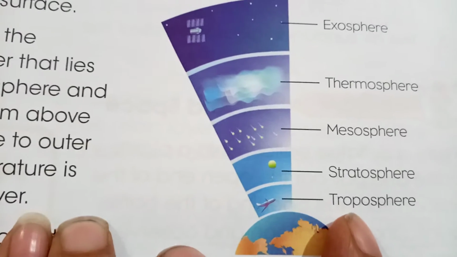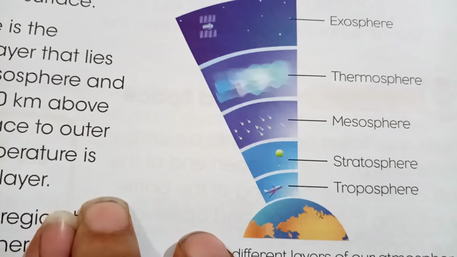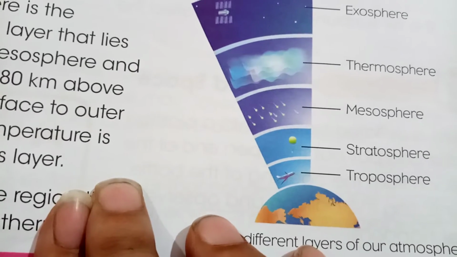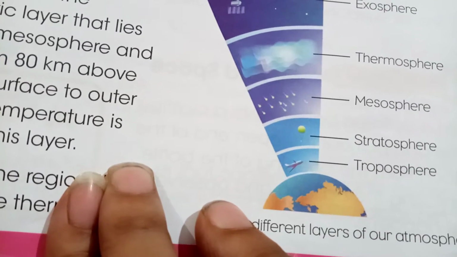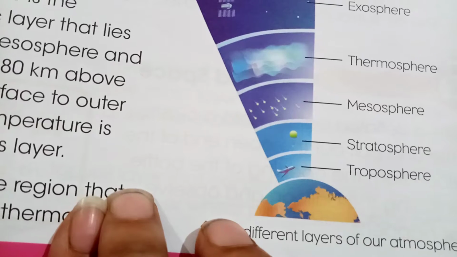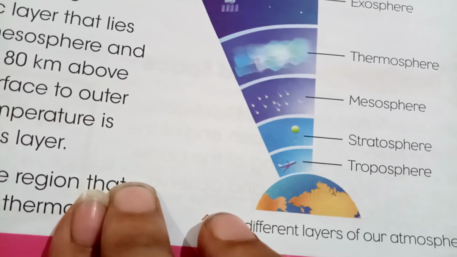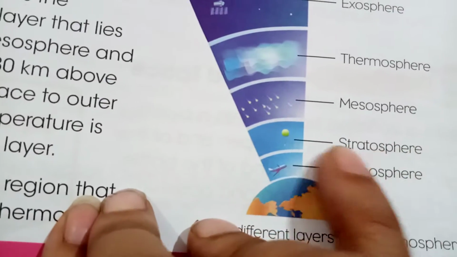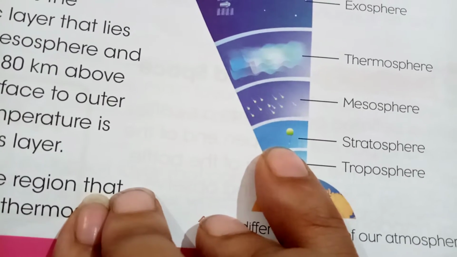Let's start with the first layer, the troposphere. It is the closest to the earth, and it is 10 to 15 kilometers above the earth's surface, and the temperature decreases as we go away from the earth's surface. This layer consists of weather and clouds. The stratosphere is 15 to 50 kilometers above the earth's surface, and the temperature increases with height as we go away from the earth's surface. The stratosphere consists of the ozone layer, and the ozone layer absorbs the harmful radiations from the sun.